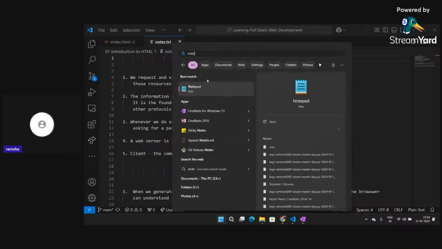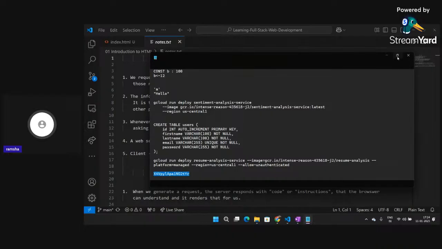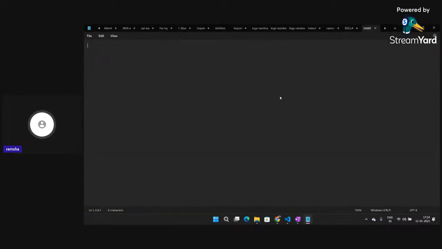Let me open Notepad and explain it more clearly. So there are basically two portions. The first one is the client, and the next one is the server.